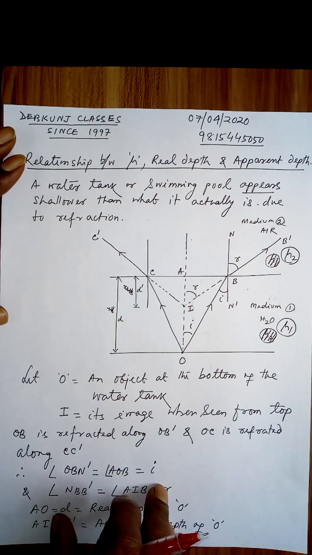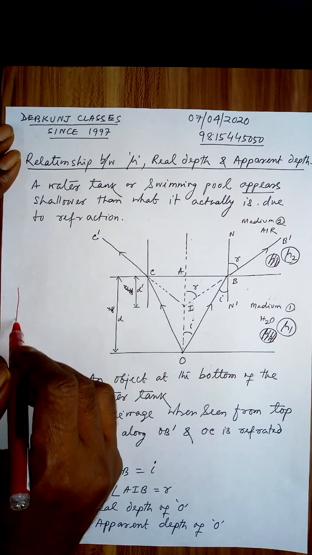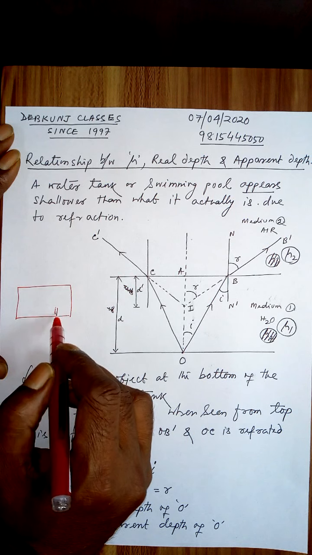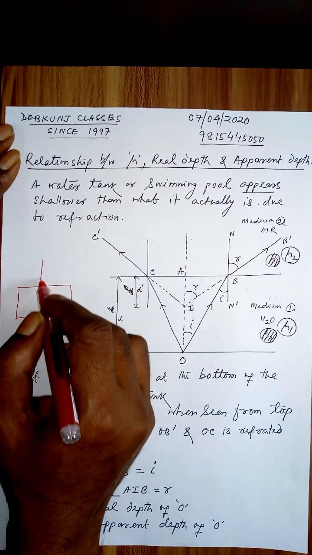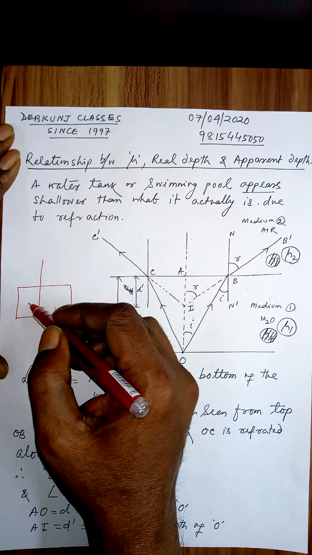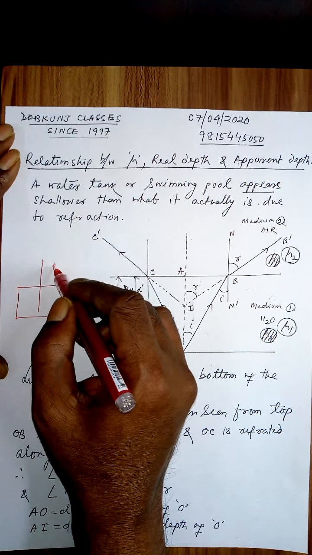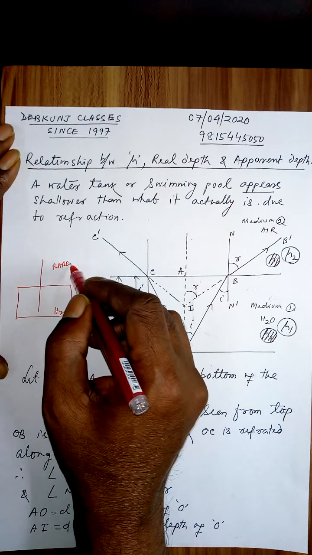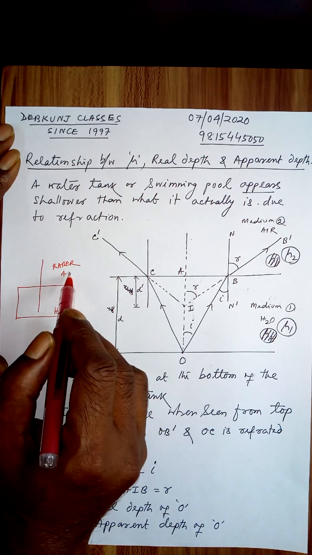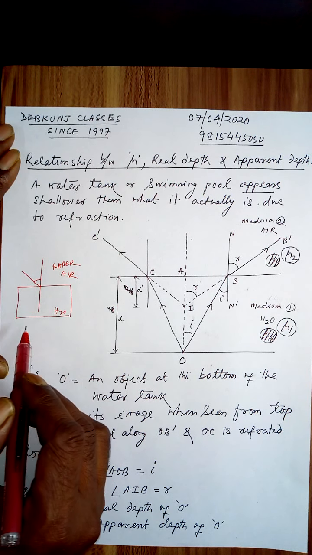By now we know refraction of light, and we also know if this is a denser medium, say water, and this is the normal to the surface of water. If this side is a rarer medium, say air, and light was coming like this, this was the angle of incidence.